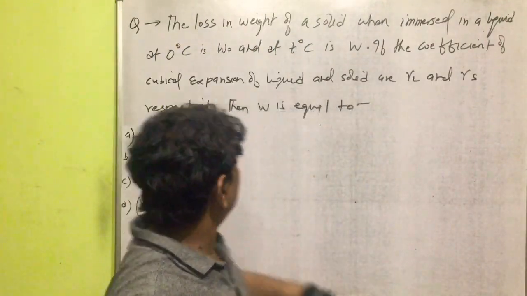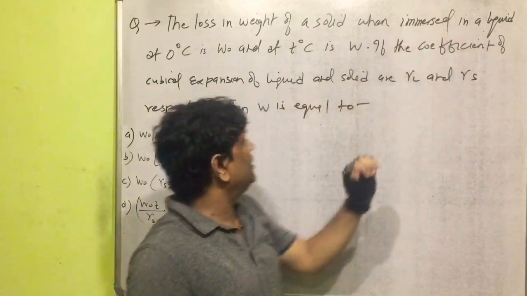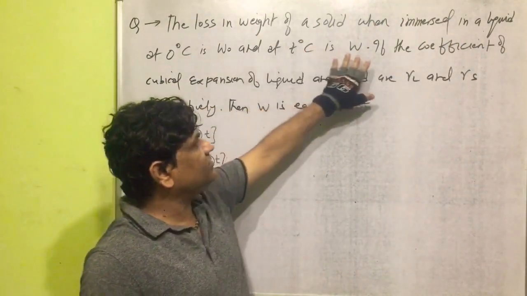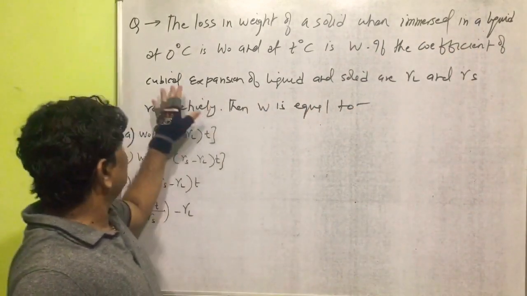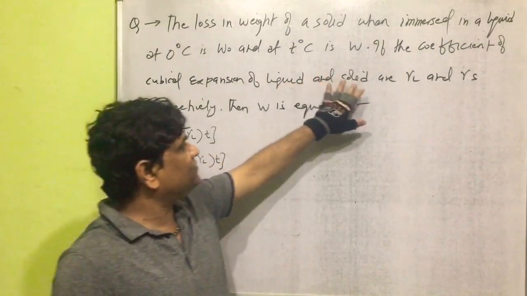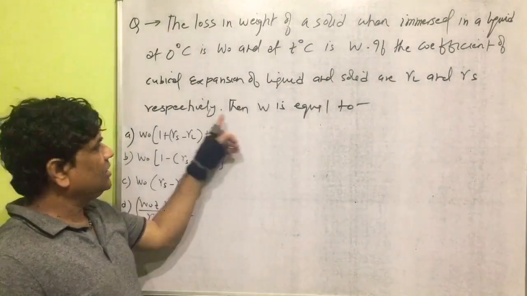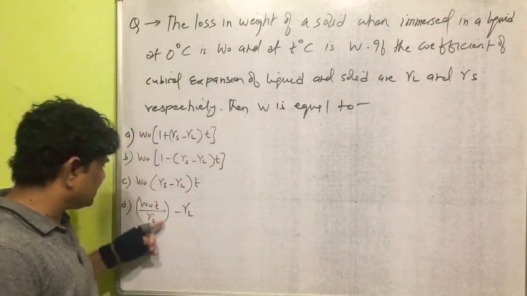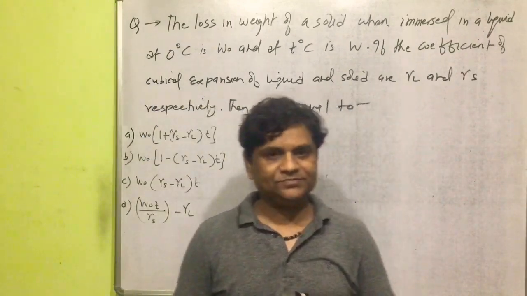Now the next question: the loss in weight of a solid when immersed in a liquid at 0 degrees Celsius is W naught, and at T degrees Celsius is W. If the coefficients of cubical expansion of the liquid and solid are gamma liquid and gamma solid respectively, then W is equal to... There are four options given on the board. We have to solve this question in class now.